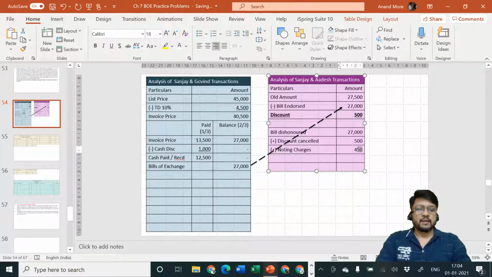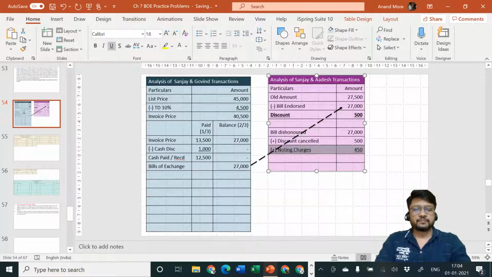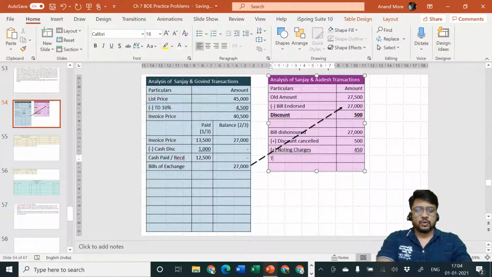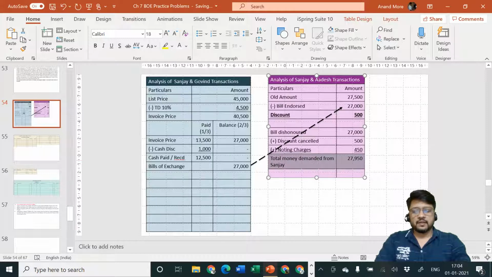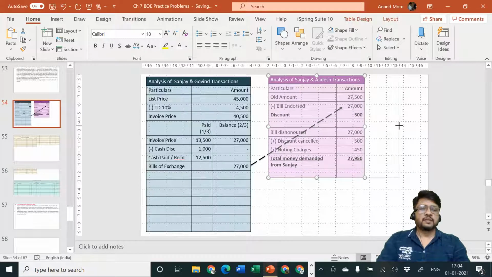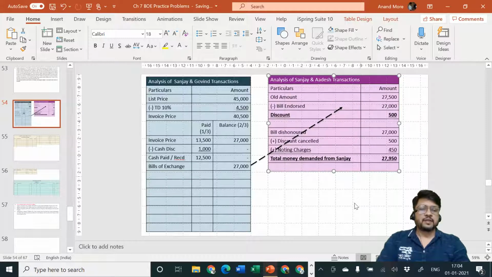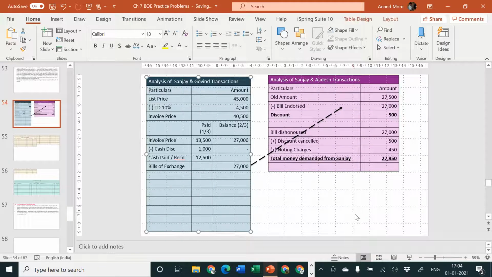So ultimately Adesh will specify that the total money demanded from Sanjay would be rupees 27,950. That's the money which will be demanded by our hero, that is Adesh, that is the endorsee. I hope it is clear to understand. Okay, let me disappear from the screen.